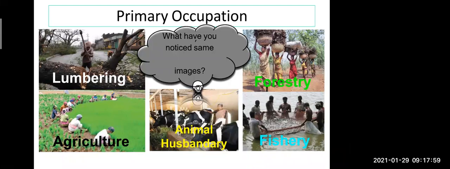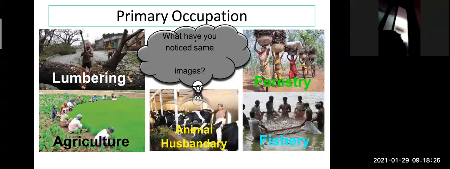Now, you all observe one thing, that whatever things these people are using, are they making that thing by themselves? Do we make wood? Are we making the wood? No. Whatever the women are collecting on their head, like leaves or small wood, are they making that at home? No.